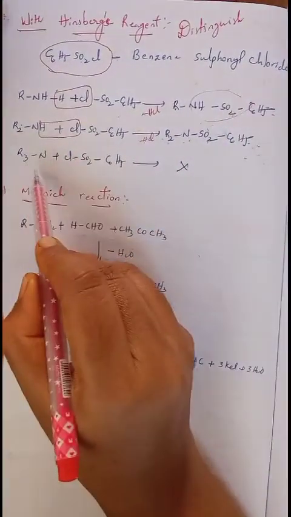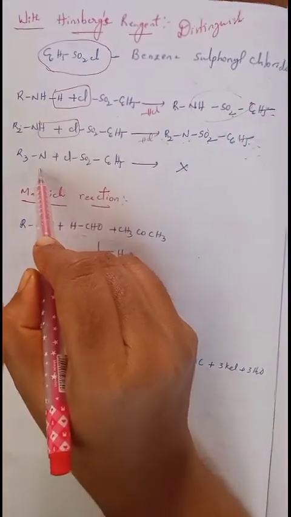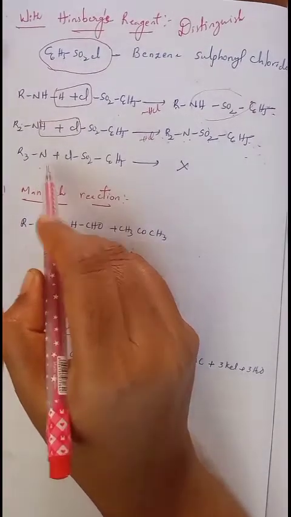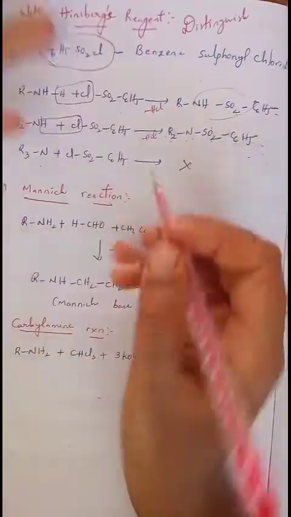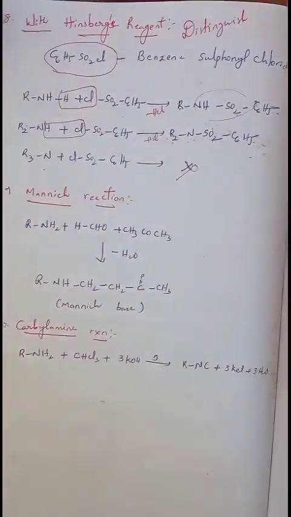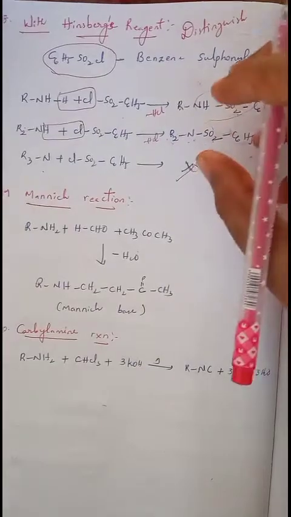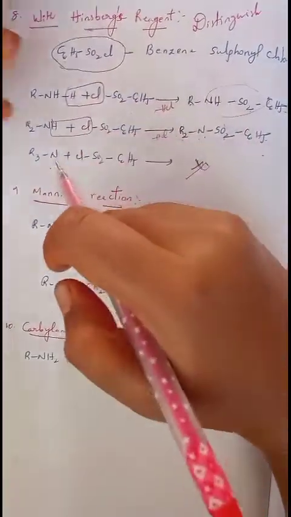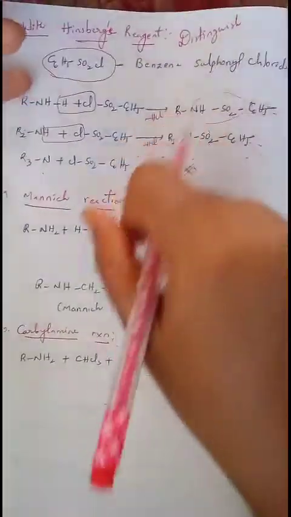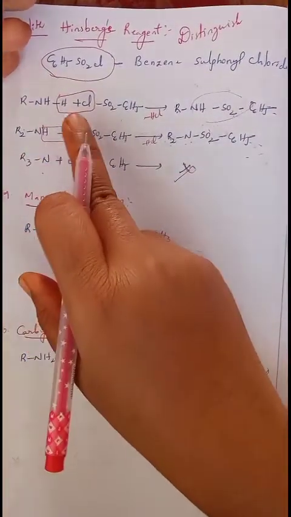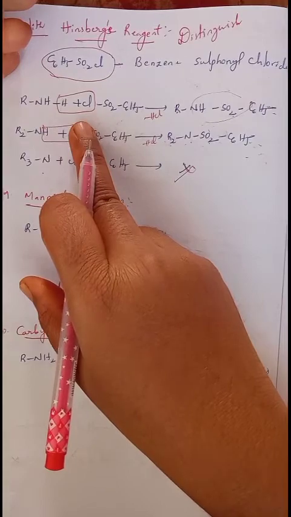If you take tertiary amine, it does not have hydrogen on the nitrogen atom, so it will not release HCl. There is no reaction with the tertiary amine. That means by observing the product, we can say whether the given amine is primary, secondary or tertiary. If there is no reaction with benzene sulfonyl chloride, then it is a tertiary amine.